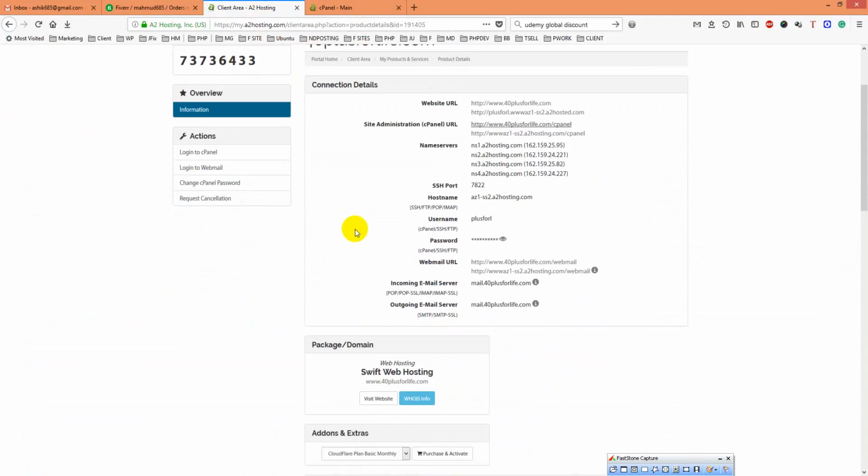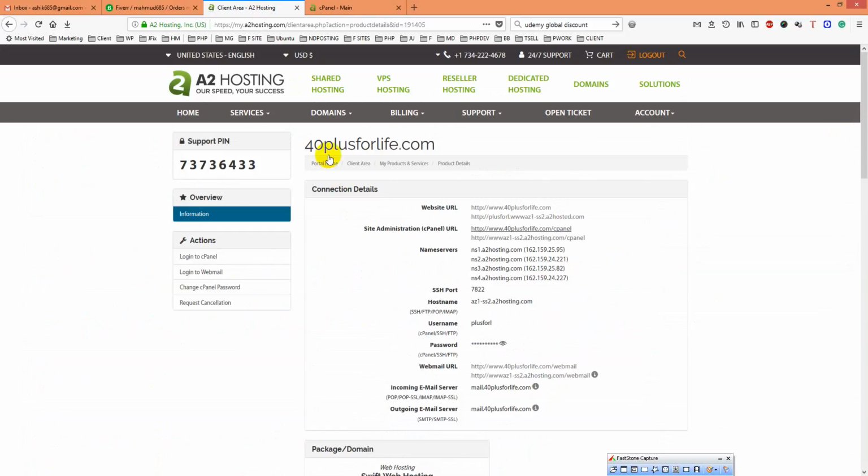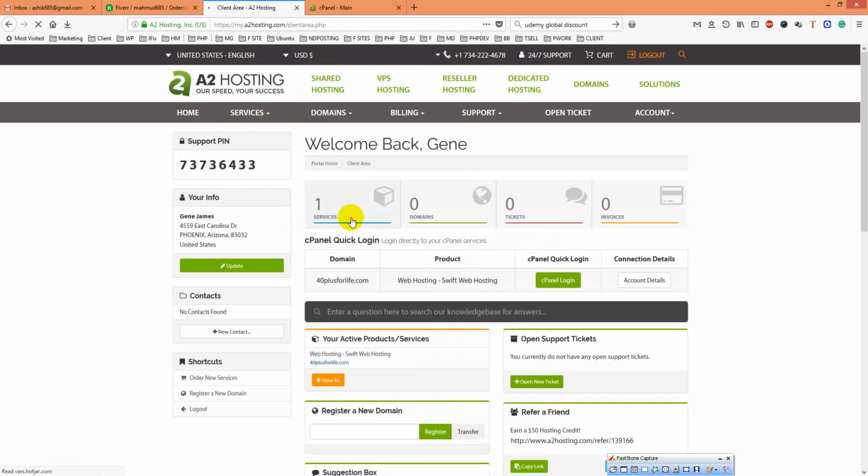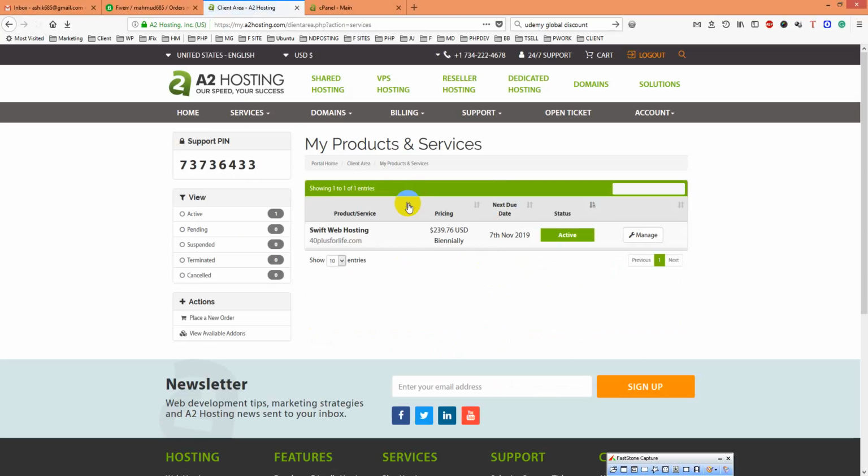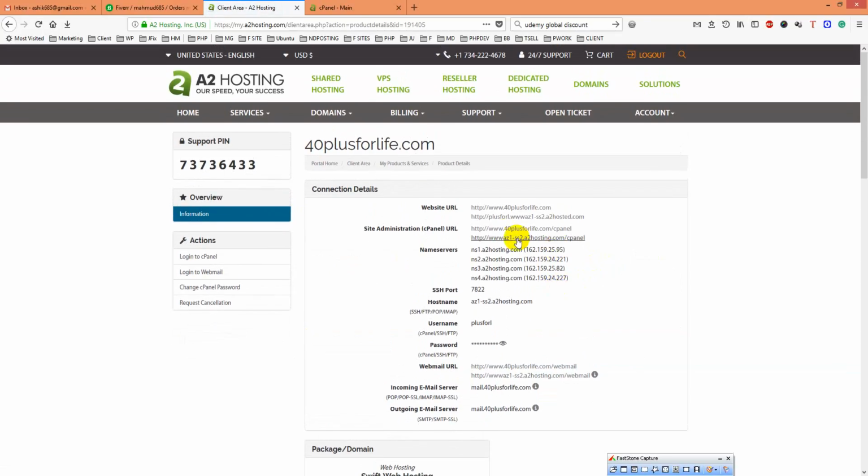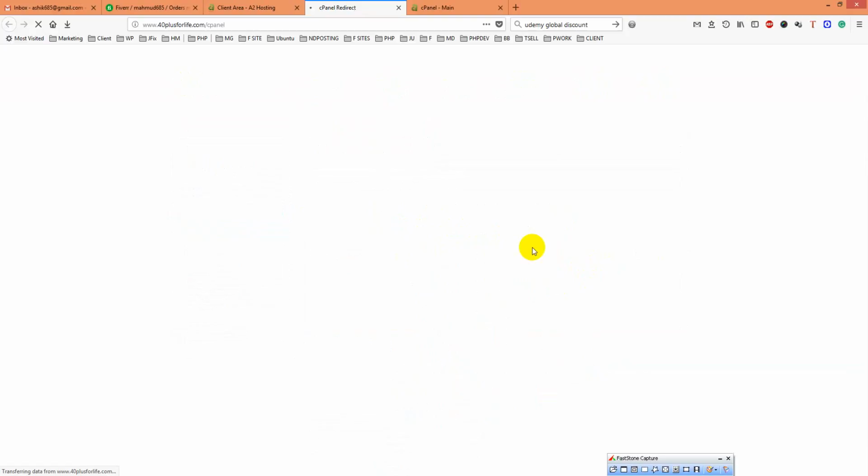I have logged in with our access. Whenever I enter, if you go home, you will see there is a service option. You will just click on it, then click manage. Then you will get a cPanel for it. Here is the cPanel, site administration cPanel. You just click on it.